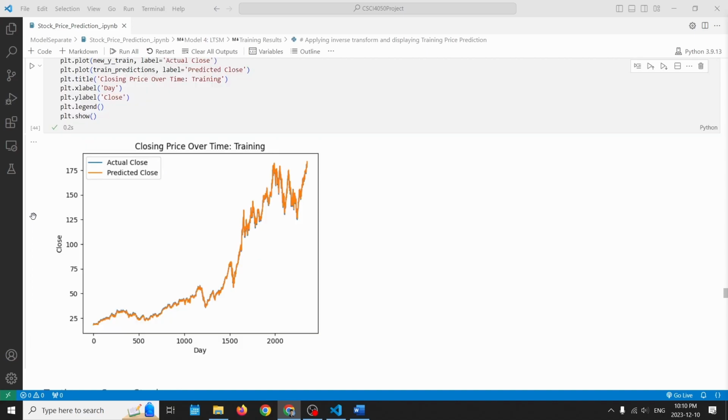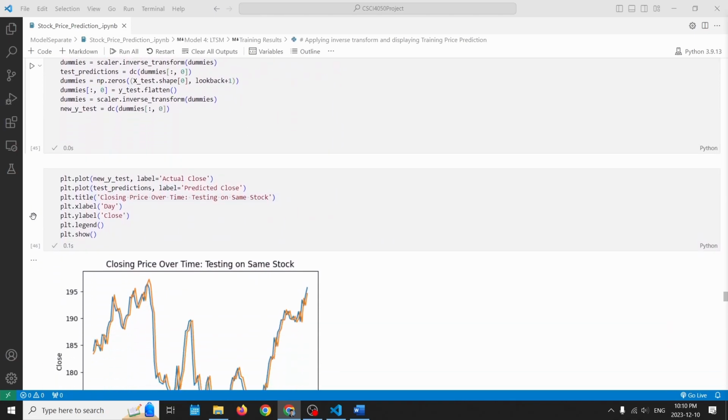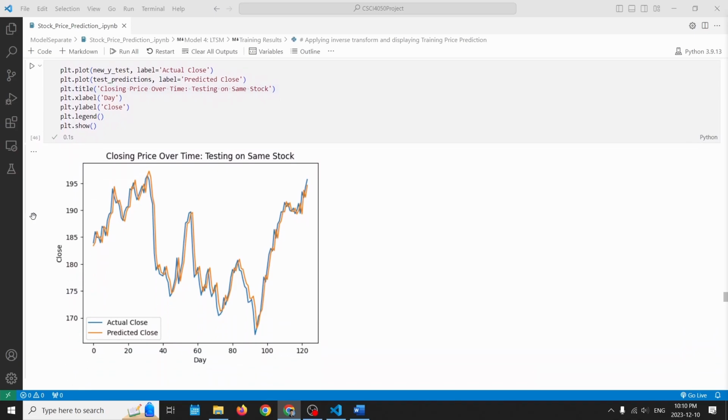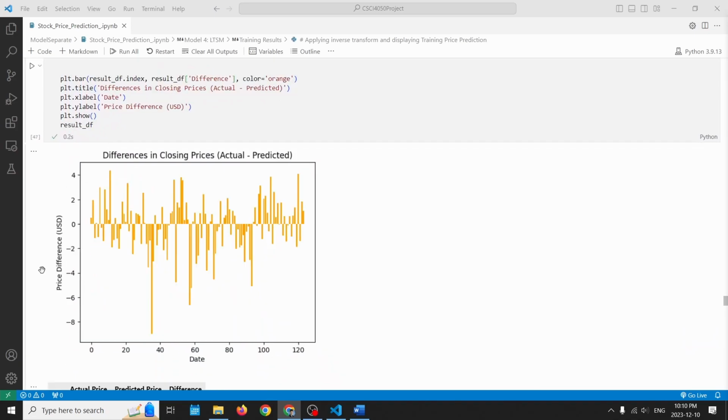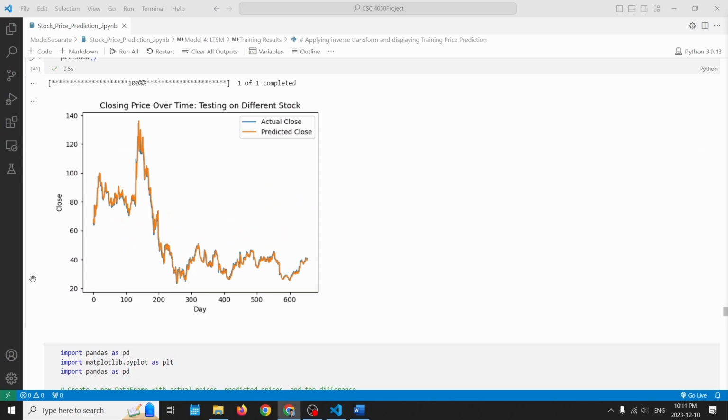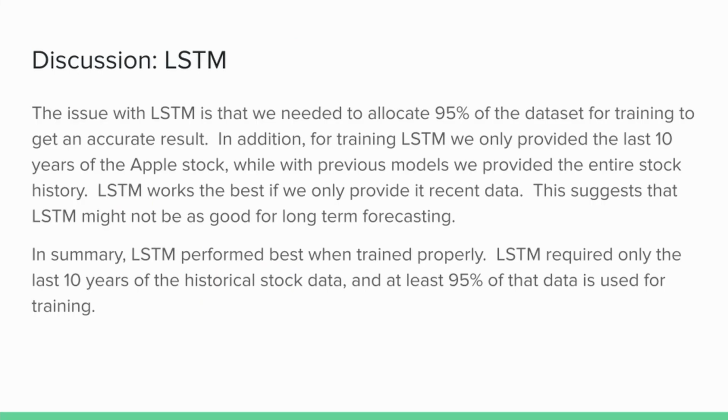We can see the model was able to accurately predict the training data, and it also generalized well to testing the same stock, though with some variance. The model would still be prone to some inaccuracies when there would be large unexpected jumps or drops in the stock price. LSTM also generalized well to stocks it had not seen before.